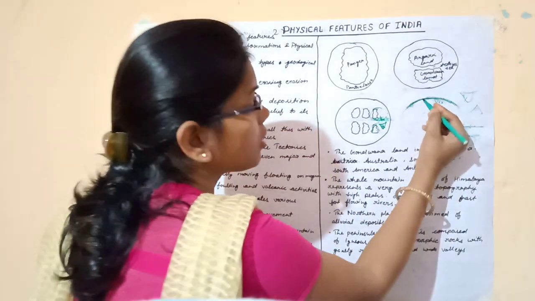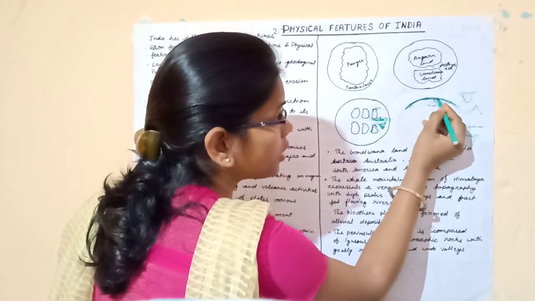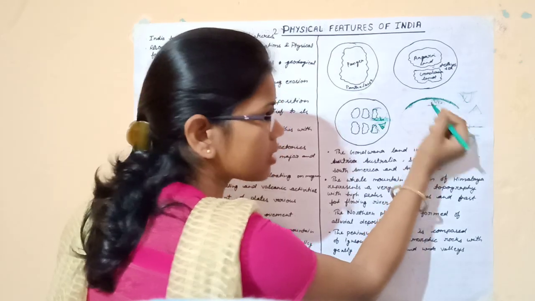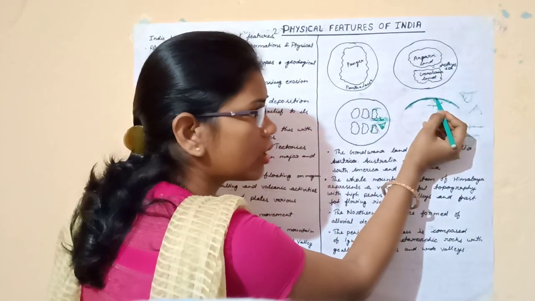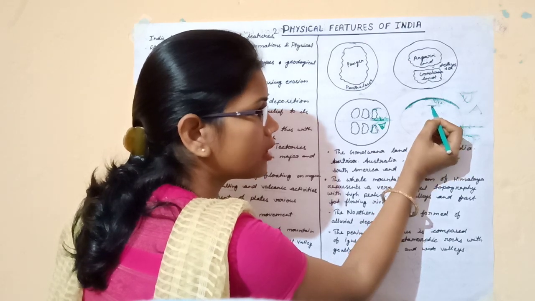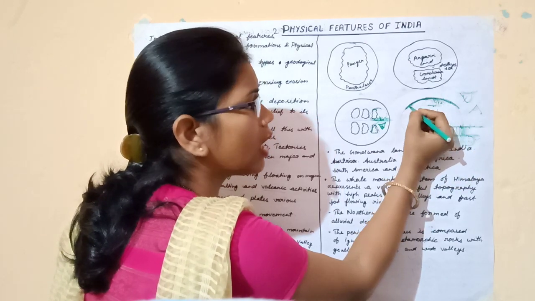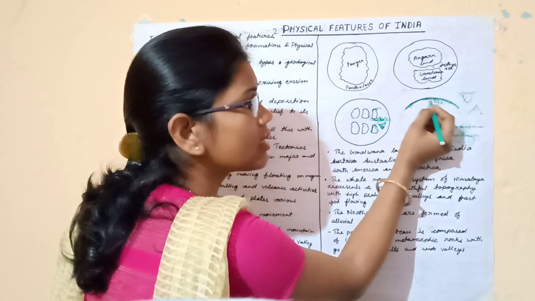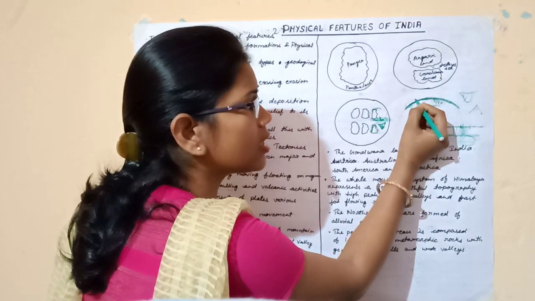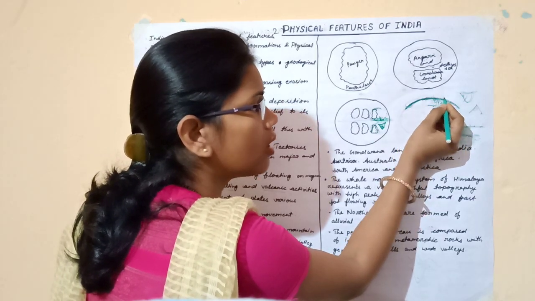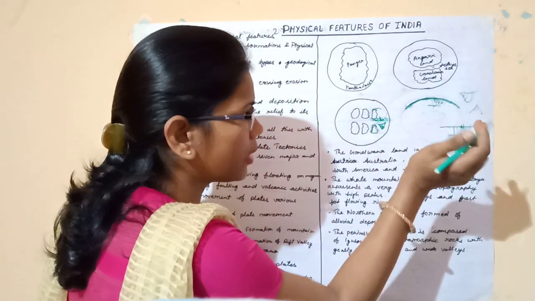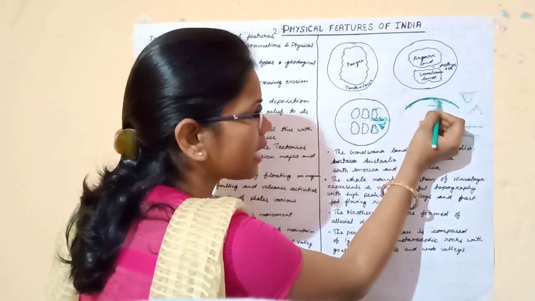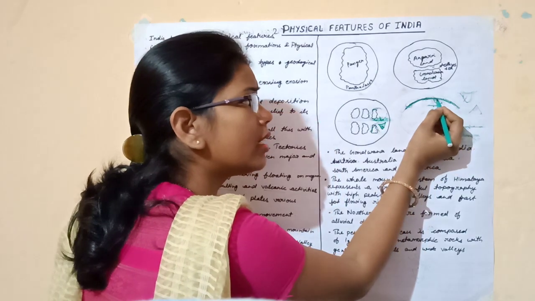We know that the upper part of the earth is known as crust. When we talk about the interior of the earth, it is divided into crust, mantle and core, and the upper part of the earth is known as crust, and this crust is divided into 7 major plates and some minor plates.